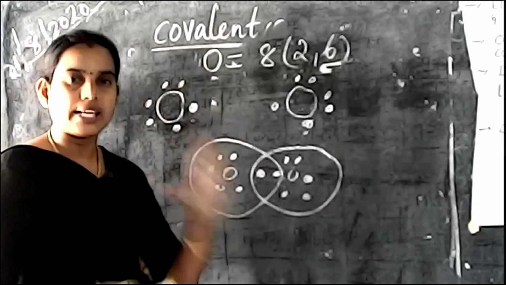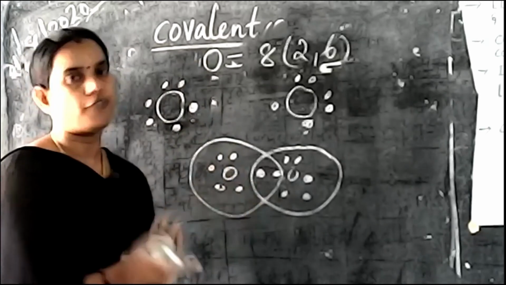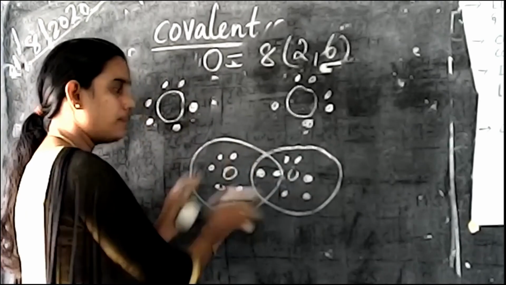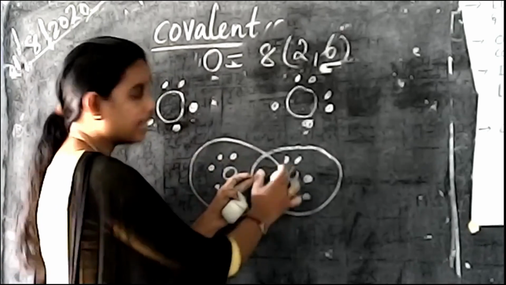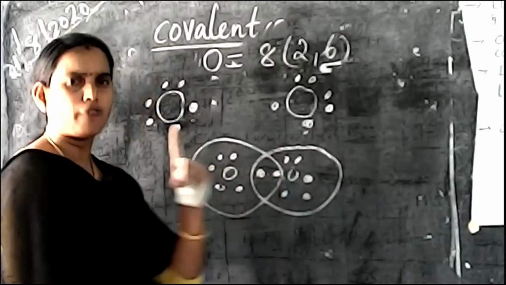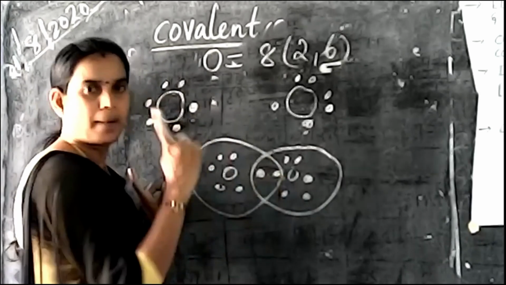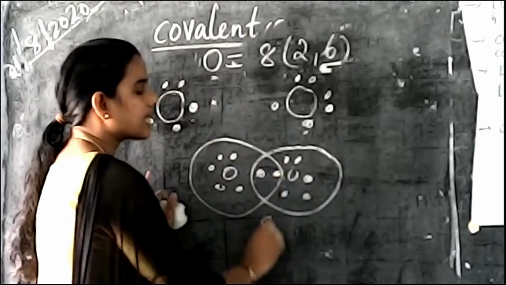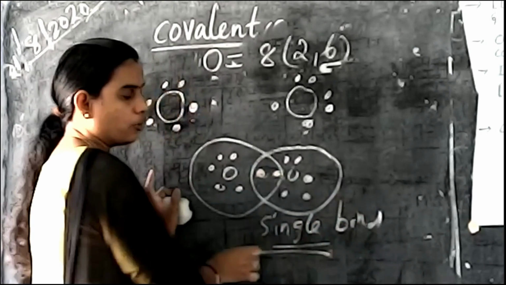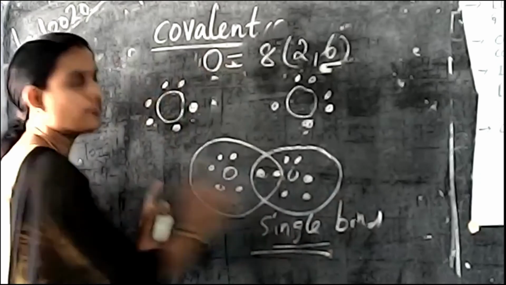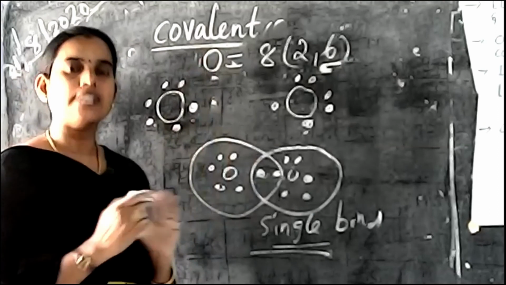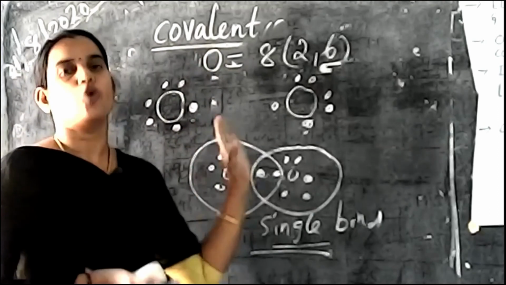So covalent means equal sharing of electrons. These 2 electrons are shared by this oxygen atom and these 2 electrons are shared by this oxygen atom also. So how many pairs are sharing here? Only one pair. This bond is known as a single bond. Single means only one pair. So oxygen consists of a single bond. Is it clear for you? Covalent means equal sharing of electrons.